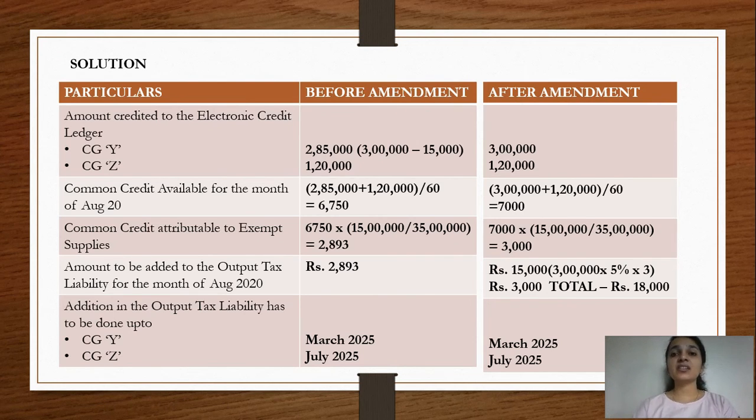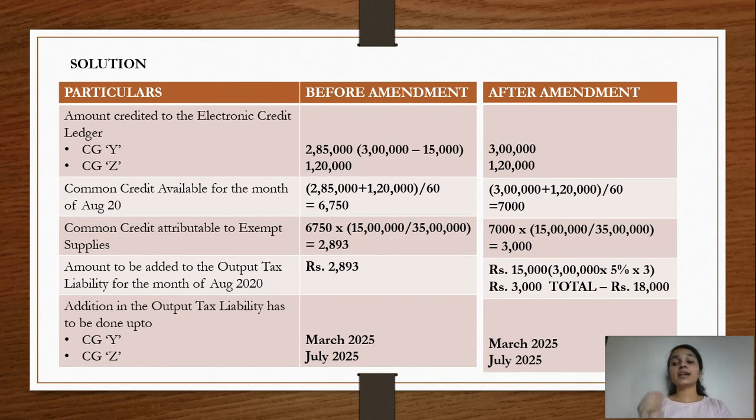Please understand, the remaining useful life is not 60 once you put it to common use. It is not that you are purchasing a new asset and a fresh asset has come up, so you take 60 months again. The useful life is not 60. The useful life will be the useful life after deducting the time period for which that particular capital good was used for exclusively exempt supplies. So this is one example.